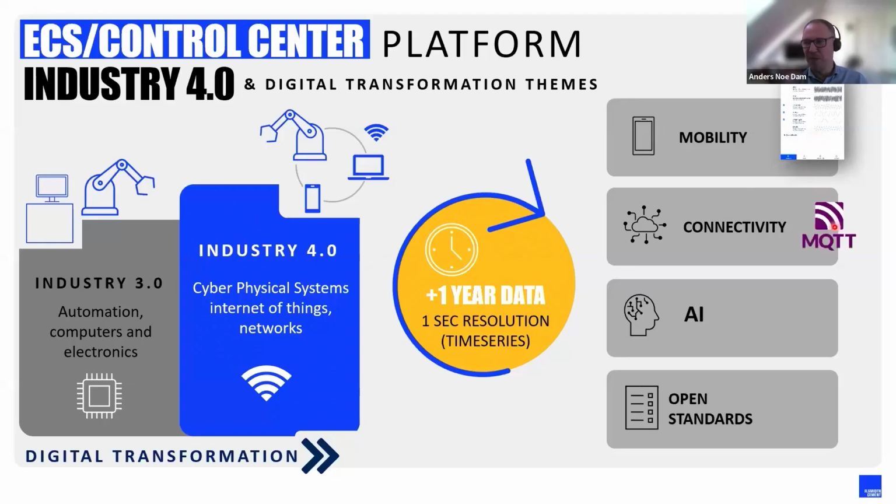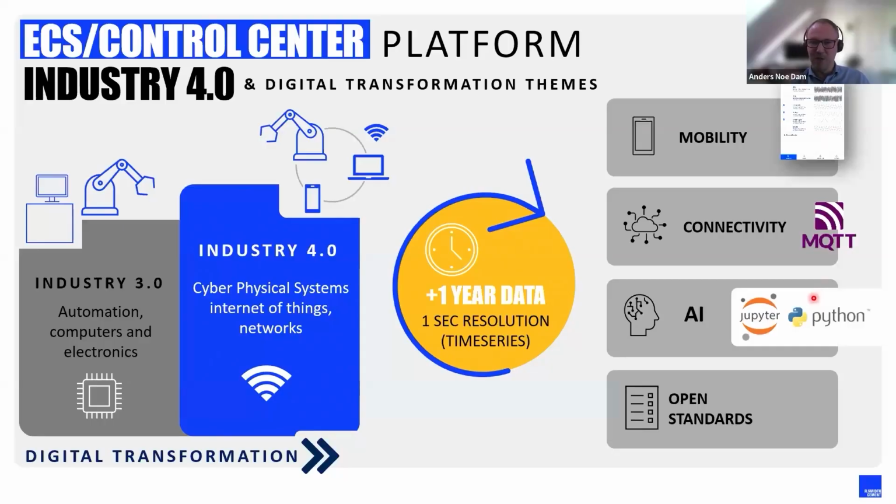Connectivity, we have built MQTT directly into our control system, meaning that together with a cement producer that had a need, we have developed the algorithm so we can provide data directly into a customer cloud that could be the basis for their future analytic platform.